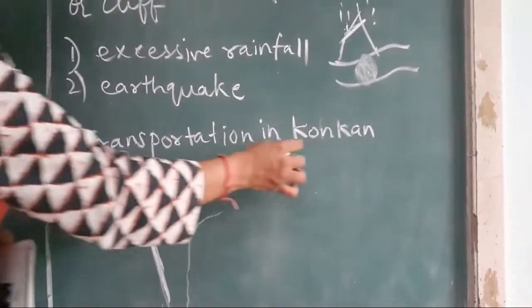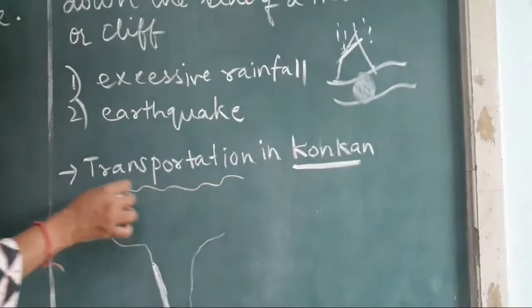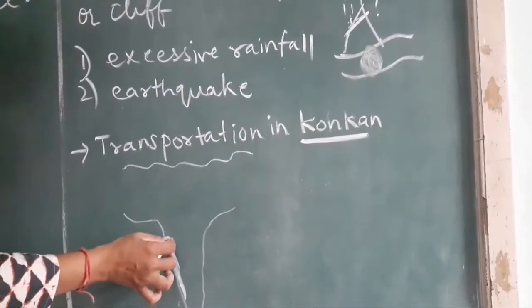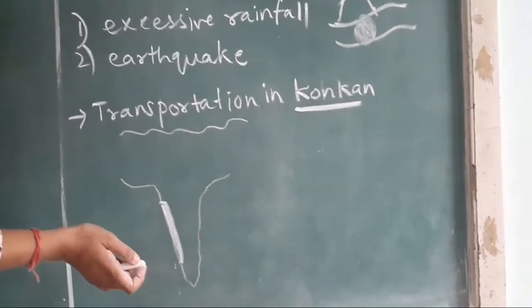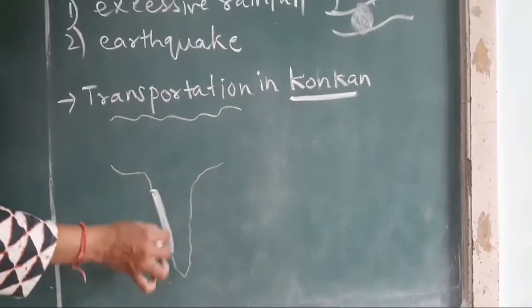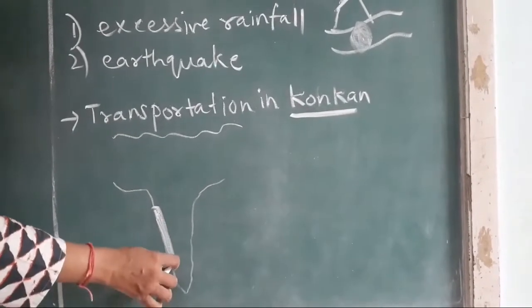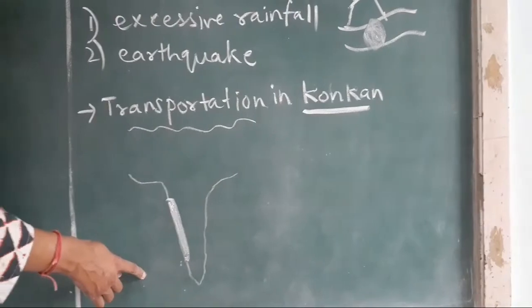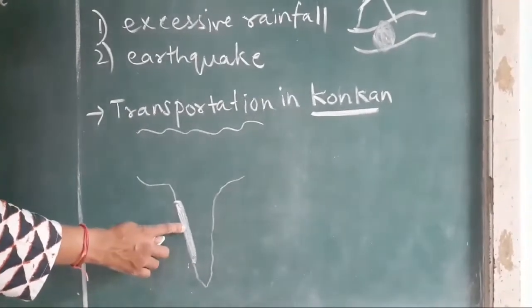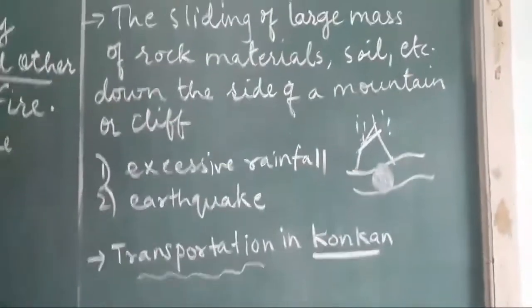Now the Konkan area, in Konkan if you see, there is a transportation facility. Now this Konkan railway always gets obstructed because of the landslide. This line is Konkan area, where Sahyadri hills are there in the Maharashtra area. So these get obstructed because of the landslide.